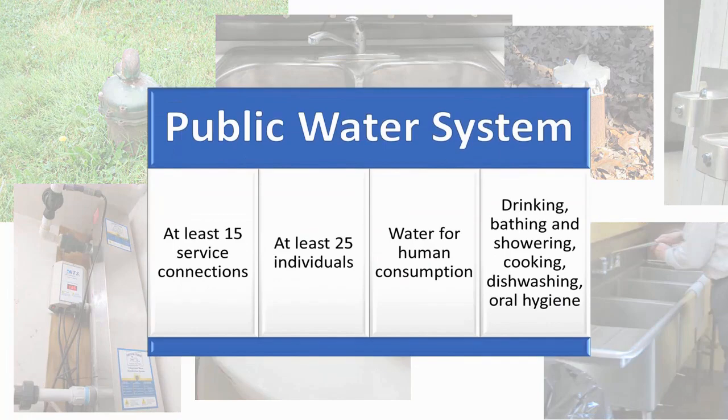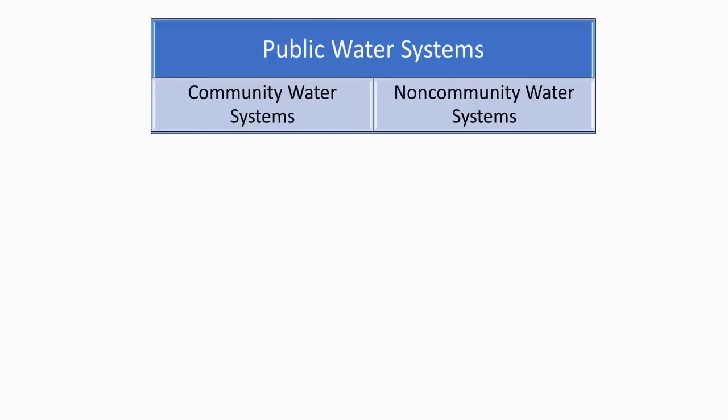A public water system is defined as a system which provides water to the public for human consumption, which has at least 15 service connections, or regularly serves an average of at least 25 individuals daily, at least 60 days out of the year. Water for human consumption includes water that is used for drinking, bathing and showering, cooking, dishwashing, or maintaining oral hygiene. You may need to obtain either a permit or non-community water system approval depending on your system. Public water systems include both community and non-community water systems.